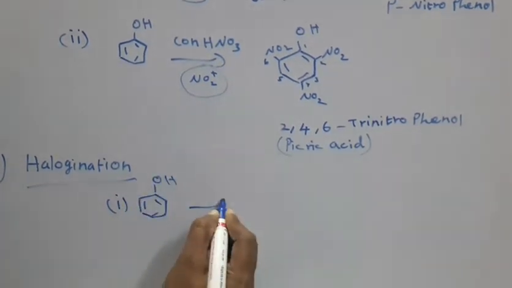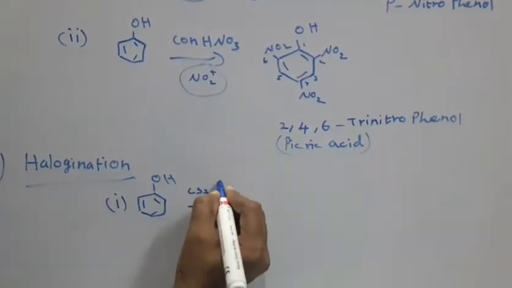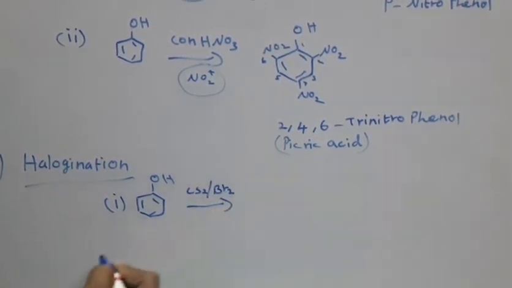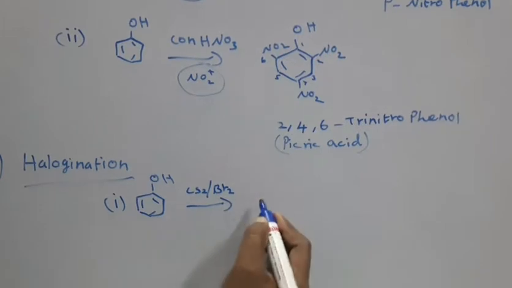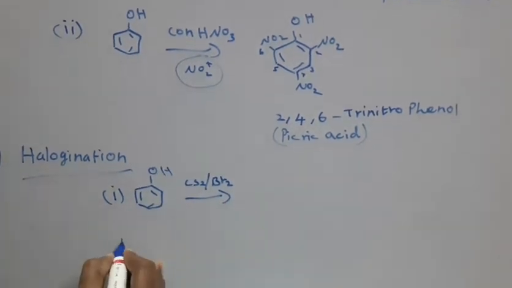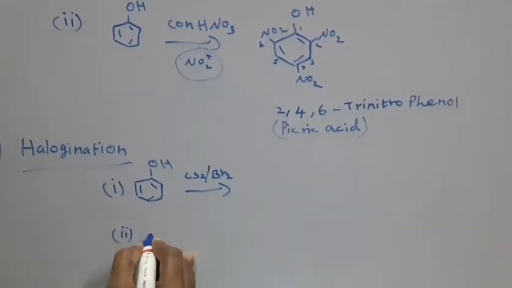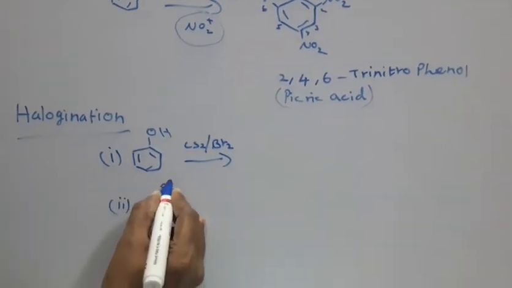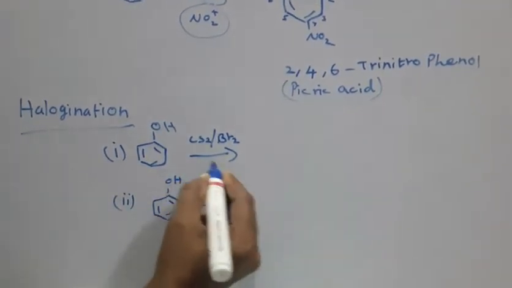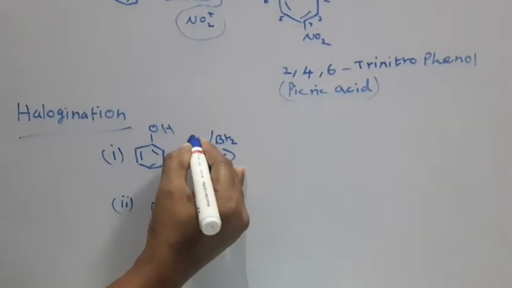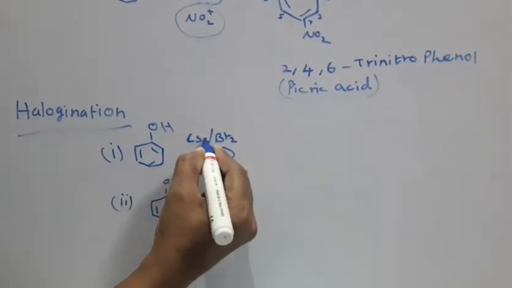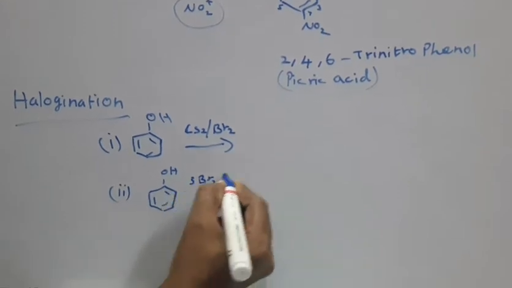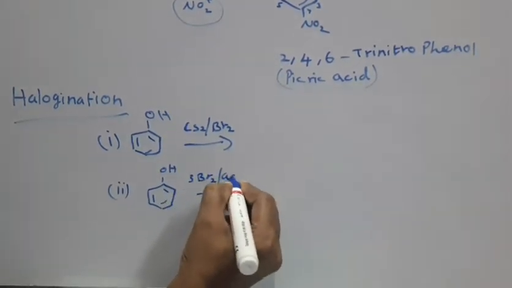Here the reagent is Br2 in CS2, carbon disulfide with bromine, and the other is 3Br2 in aqueous medium.